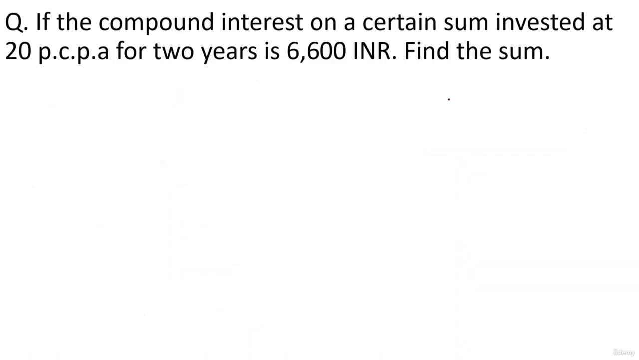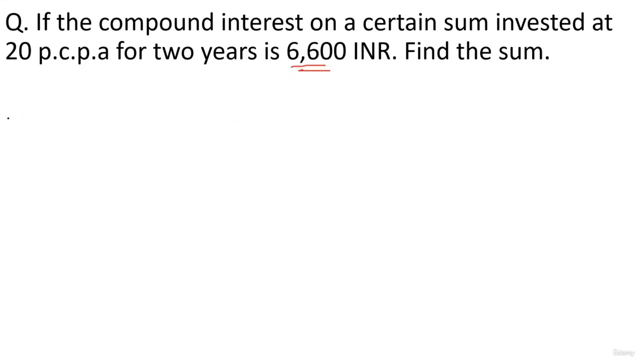The next question: if the compound interest on a certain sum invested at 20% per annum for 2 years is 6,600 INR, find the sum. Okay, now there are multiple ways to solve the question. We'll discuss all of them. The first method is you directly make equations. You write the exponential equation 1 plus r by 100 raised to n, and you basically find out the value of p, the principal. Okay, so the compound interest is 6,600, right?